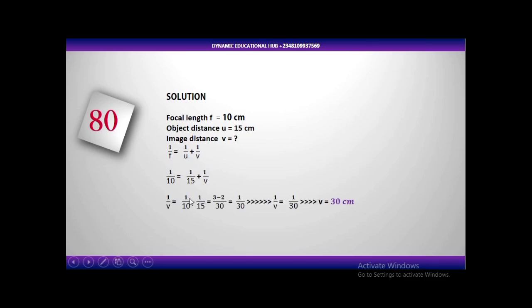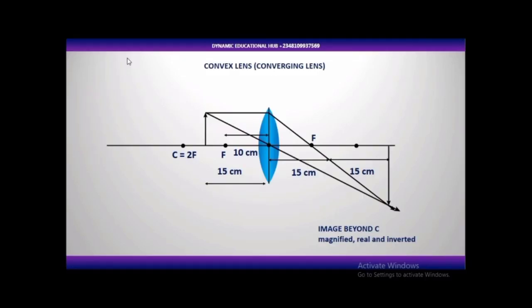Solving this, we have 1 over v is equal to 1 over 10 minus 1 over 15. So if you solve it, you get 3 minus 2 over 30, which is 1 over 30, and 1 over v is equal to 1 over 30. v will be automatically 30 cm. Just look at this question and solve it yourself. v is 30 cm. 30 cm is not sufficient for us to pick the correct answer.